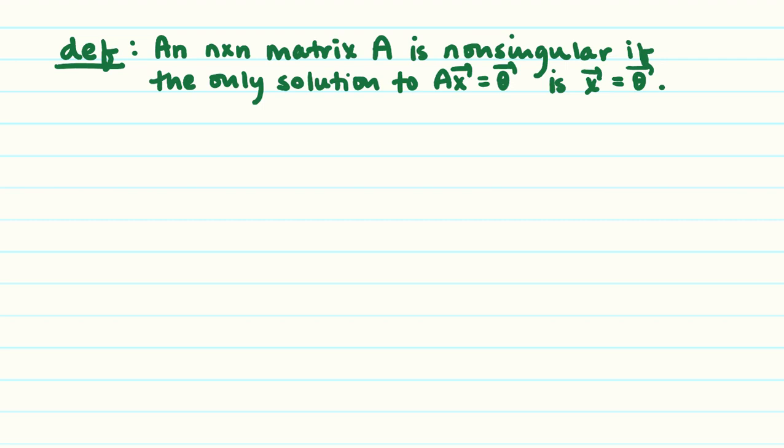So very much like the definition of linear independence, we'll say that a square matrix A is non-singular if the only solution to the equation AX equals 0 is where X equals 0. Okay. And something else to say about this.